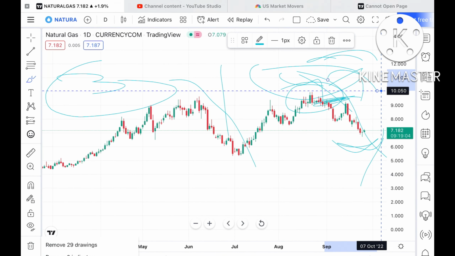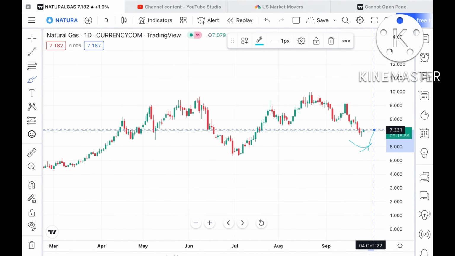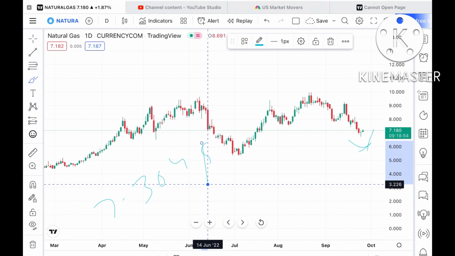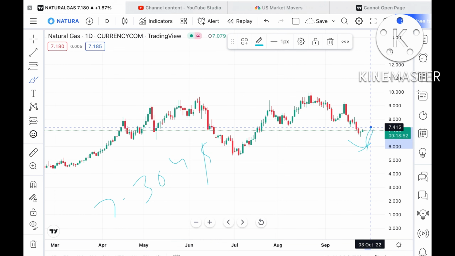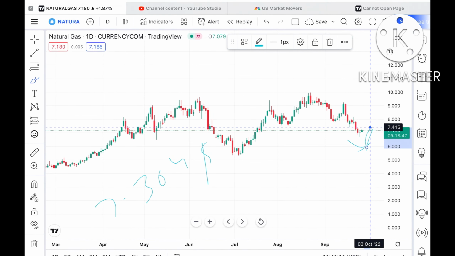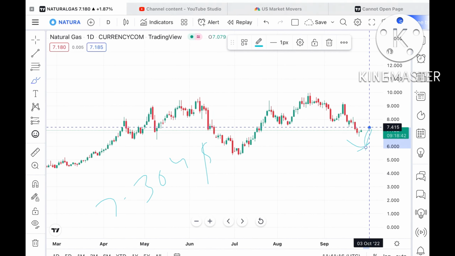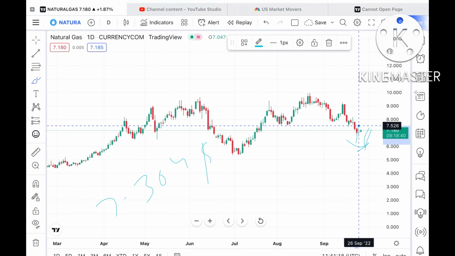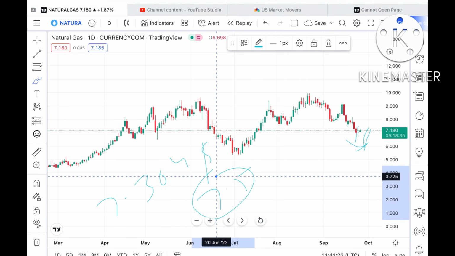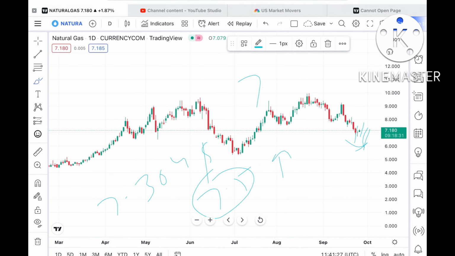Now look at this particular chart. Suppose this swing sustains and we see a rebound upside, the probability will be high that it can go towards a level of $7.304, and if that level goes further upside, then there is a high probability it can touch 7.4. Once the price sustains above this level, because these levels are already being tested and it is a weak resistance, the probability is high we can see 7.5, which is again a weak resistance, and it can go further upside and touch $7.8.